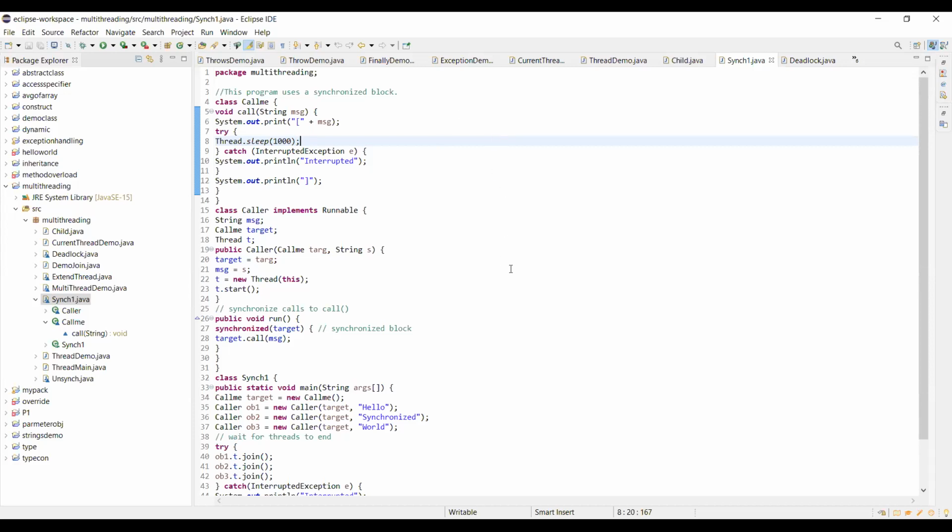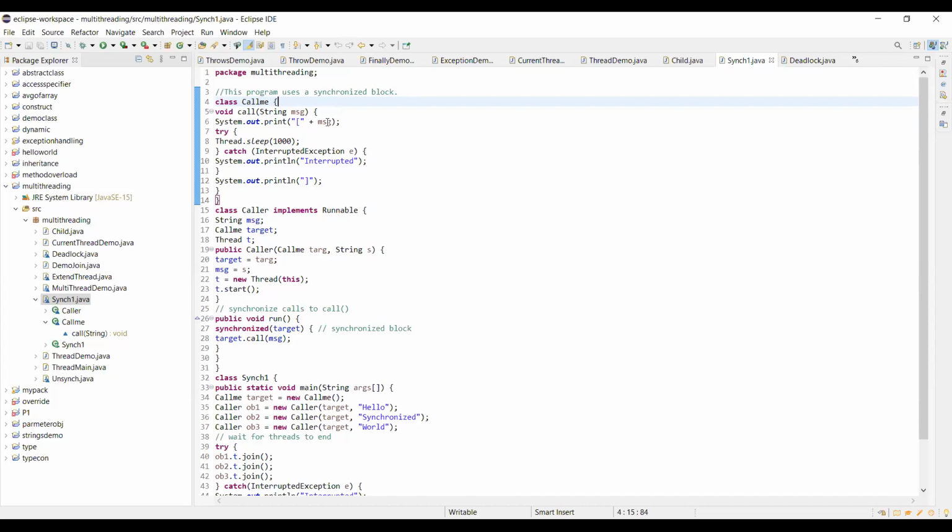That is the important thing. Now see, in this one, first there is a class called Callme, and this class is a normal general class. It is not a thread class, just a normal class. Inside it there is one method, call. This method simply prints a message inside square brackets.